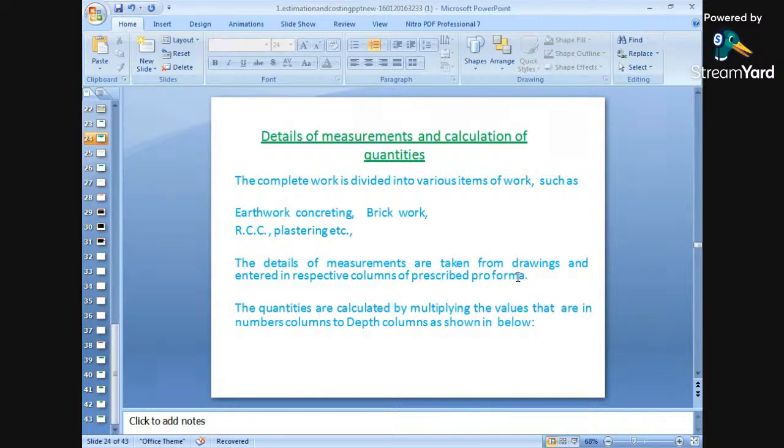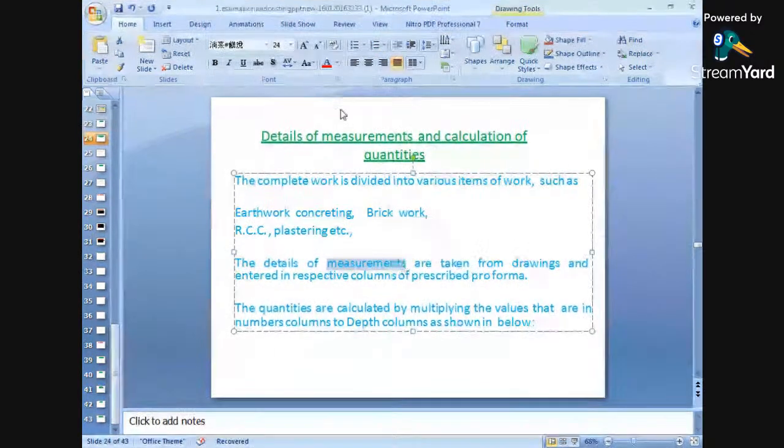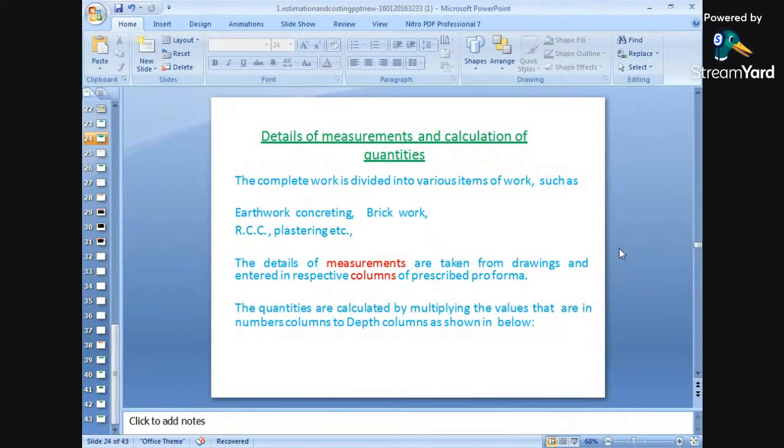So while measuring, we have to first measure and then enter in the respective columns the things which we have calculated. The quantities are calculated by multiplying the values from the numbers column to the depth column, as shown in the figure. That means we have to multiply the numbers, length, width and height. So these things are to be multiplied.